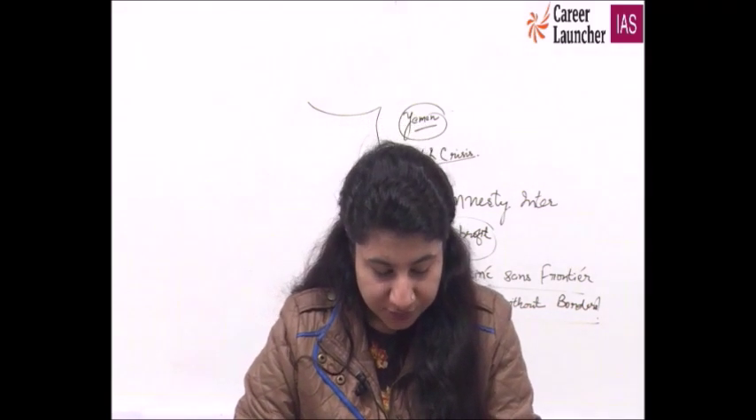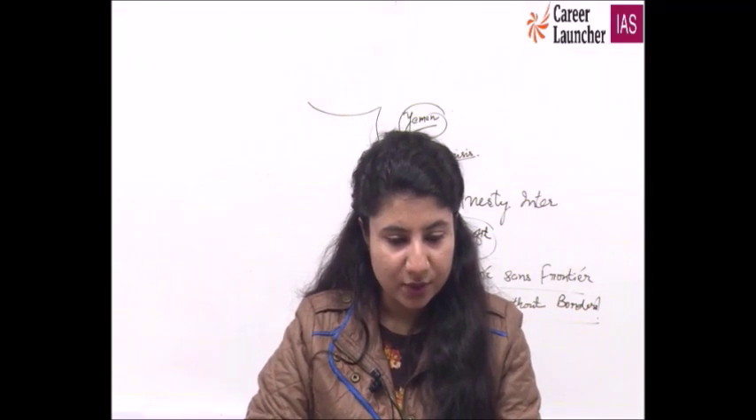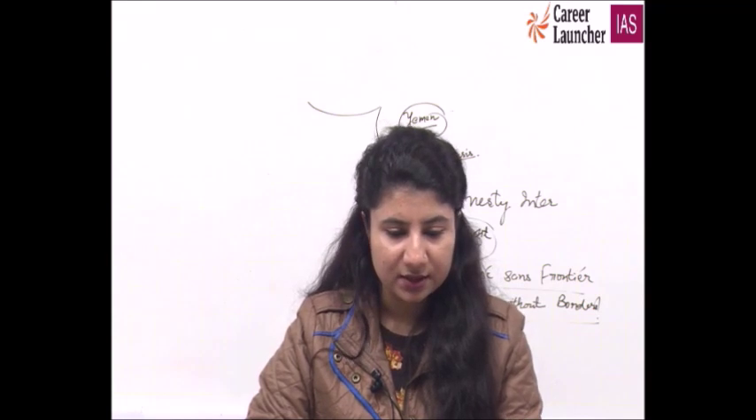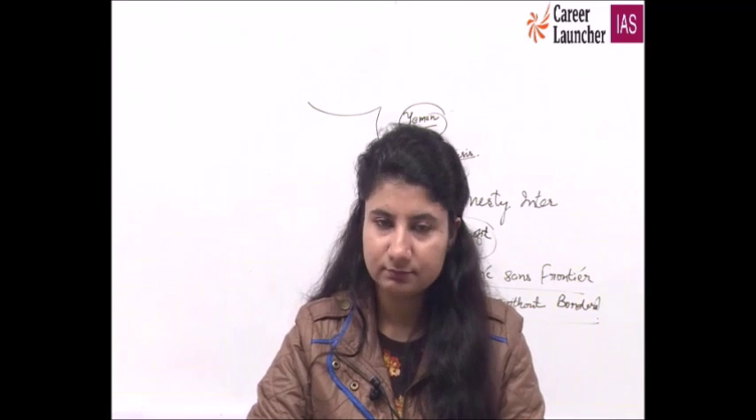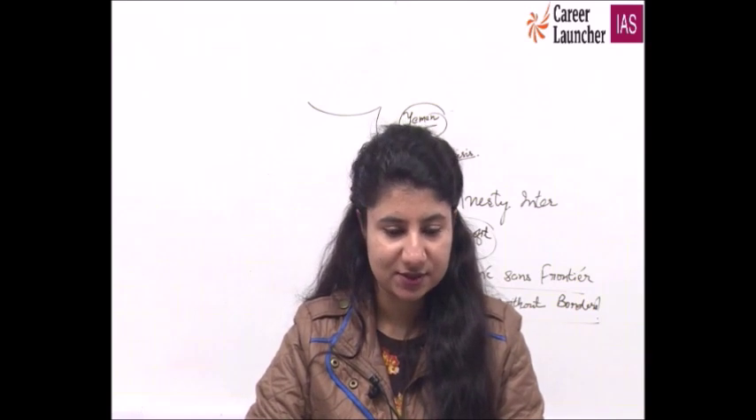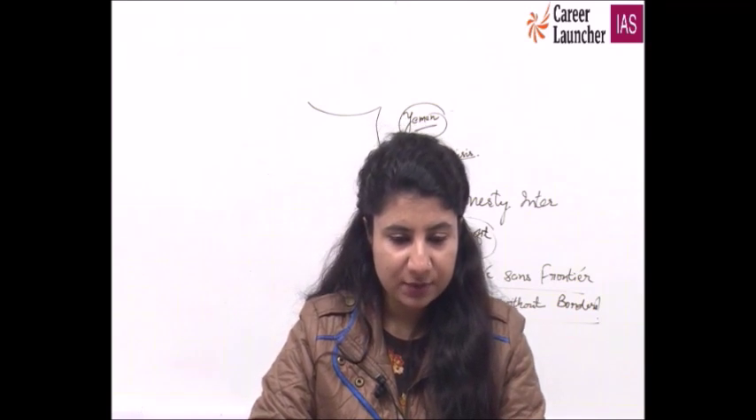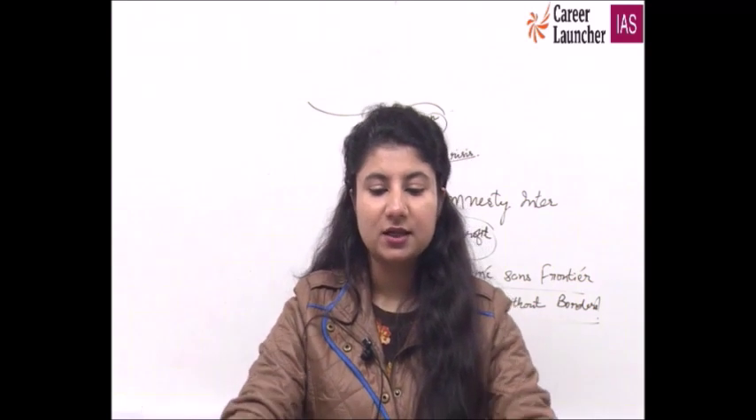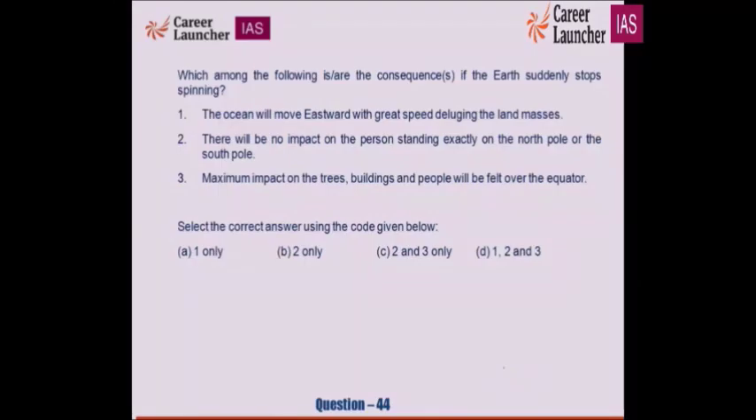So option A for Apple is right, 1, 2 and 4. Kazakhstan, Iran and Azerbaijan. Iraq is out of options. Do look at your atlas first. Question number 44. Which among the following are the consequences if Earth suddenly stops spinning?